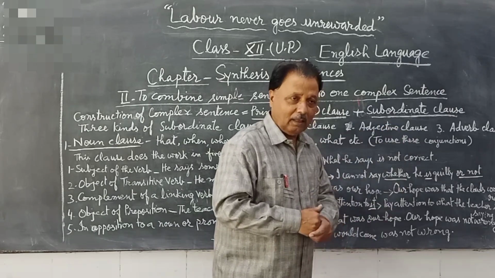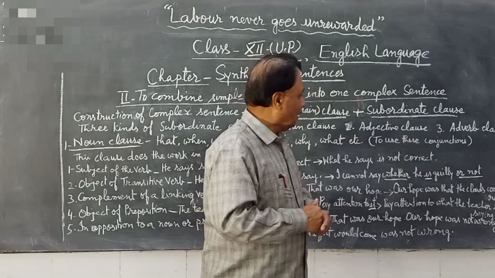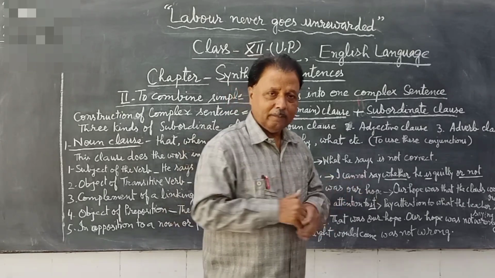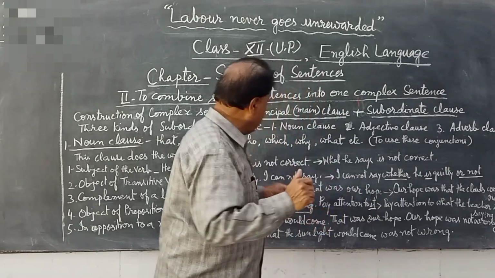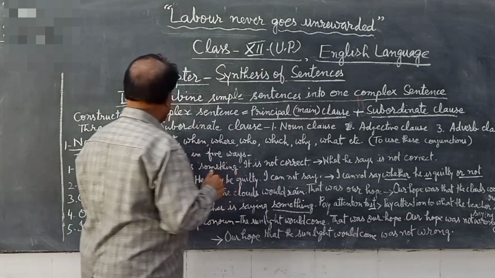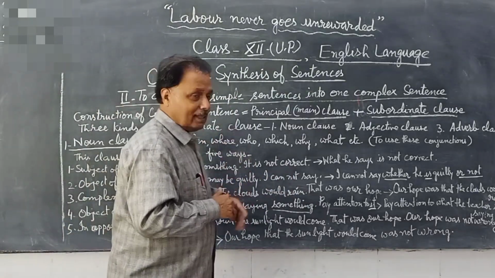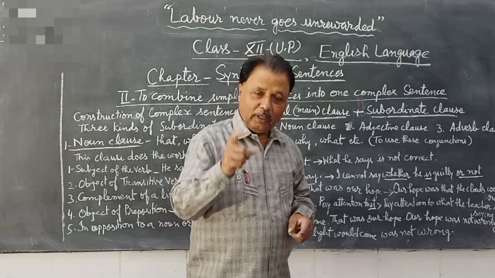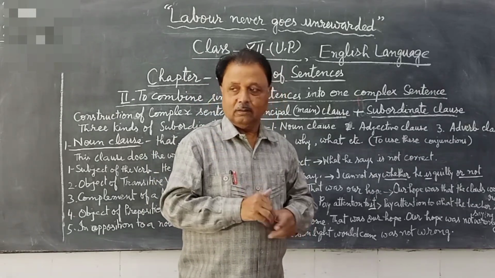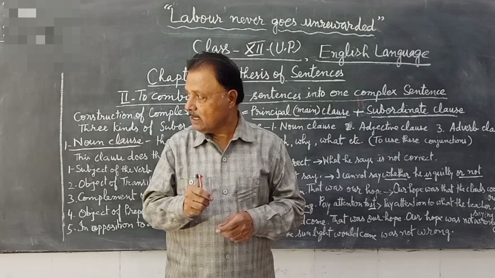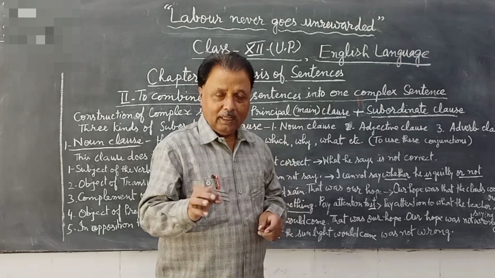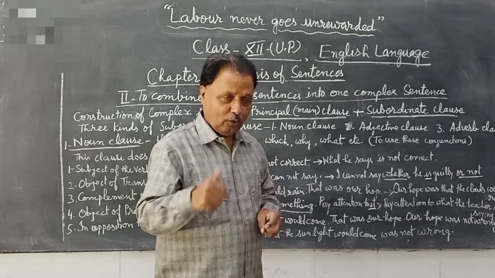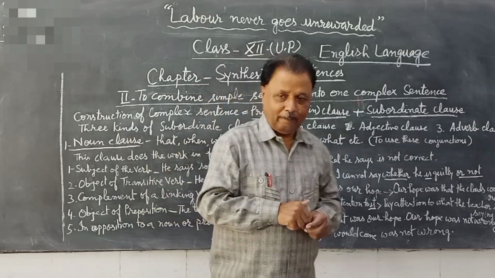Now another question arises: how can we know whether it is a subordinate clause or not? The answer is that a subordinate clause is connected with a subordinating conjunction. For this, you must go to the chapter on conjunctions.